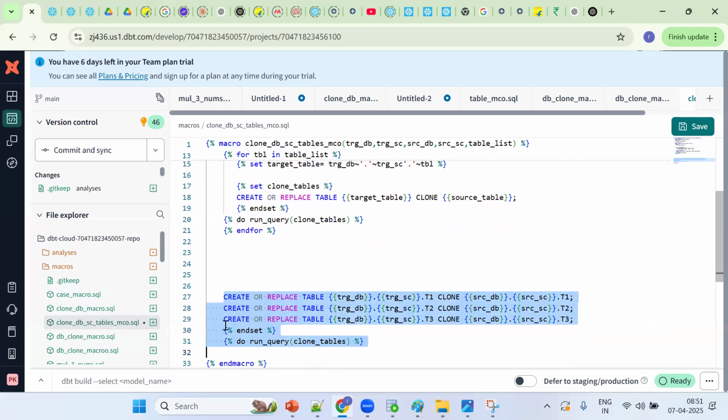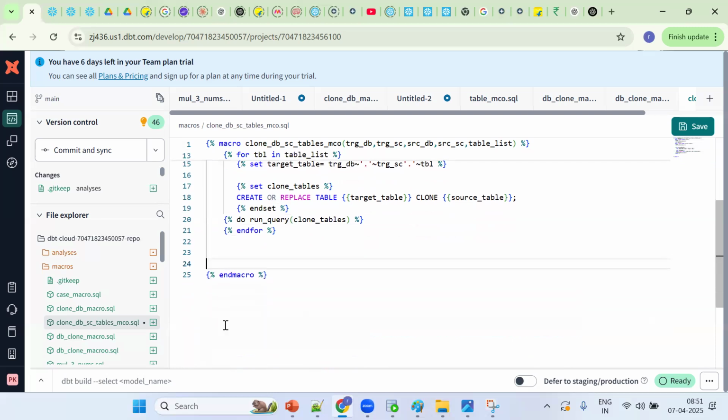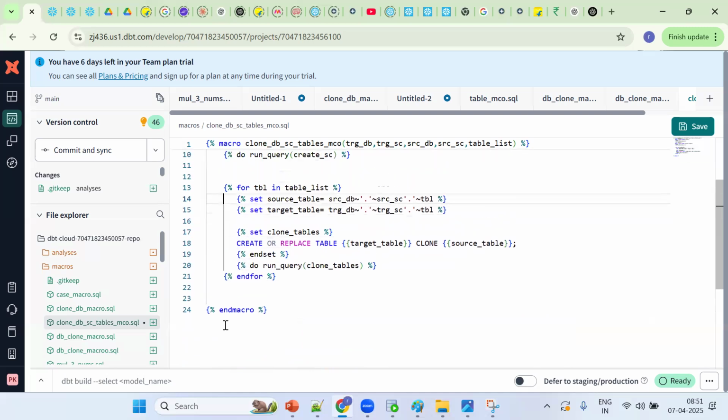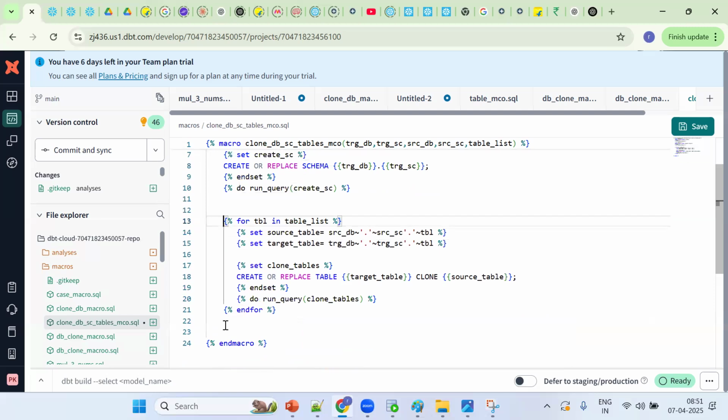Okay? Praveen, one more thing, Praveen. Line number, can you go a little up? One second. Line number 12, line number 14, 15, right? After source SC, you need to give one more tilde. After source SC, source underscore SC is there, right? You need to give one more tilde, since it is a string. Yeah, tilde. Okay, so setting the variable.